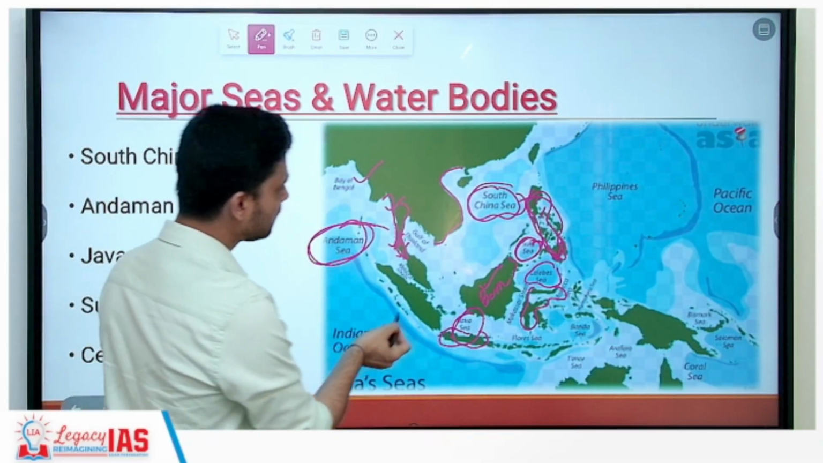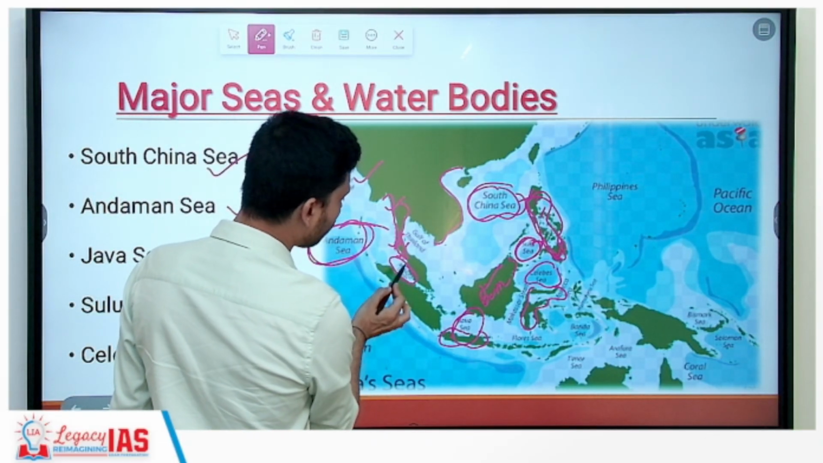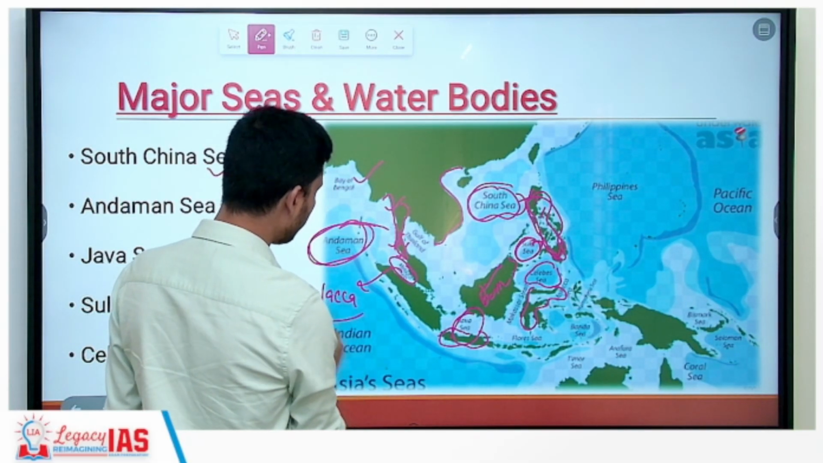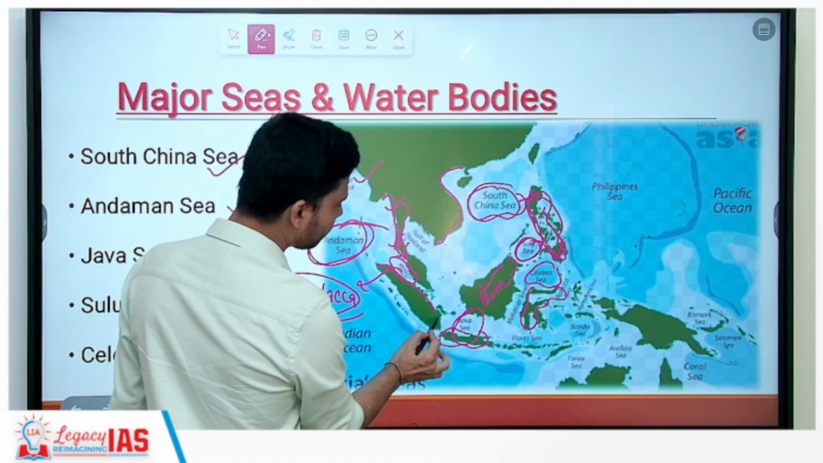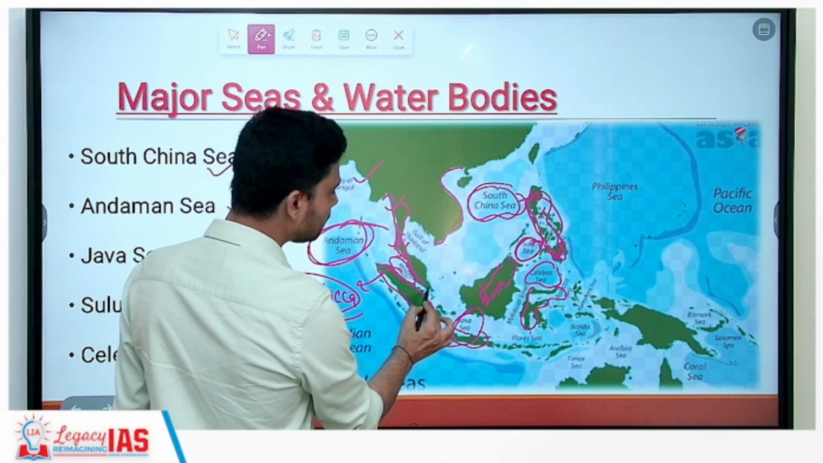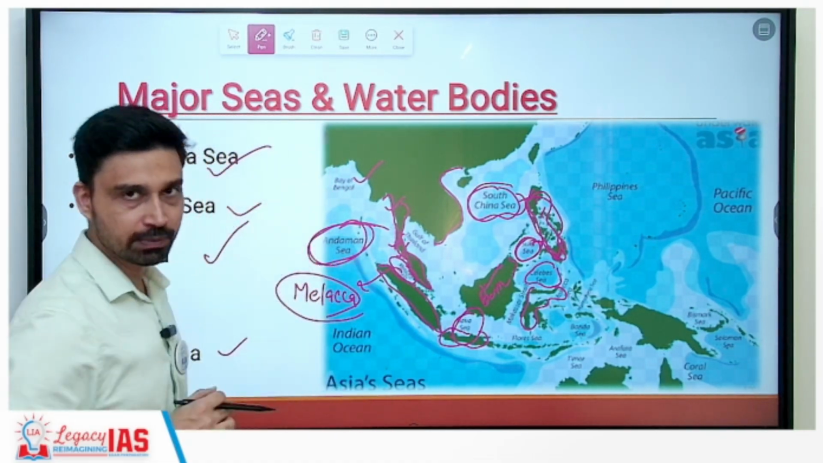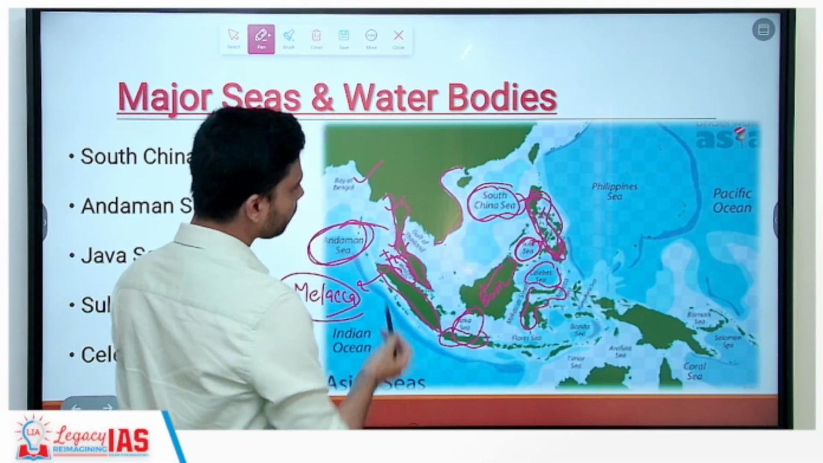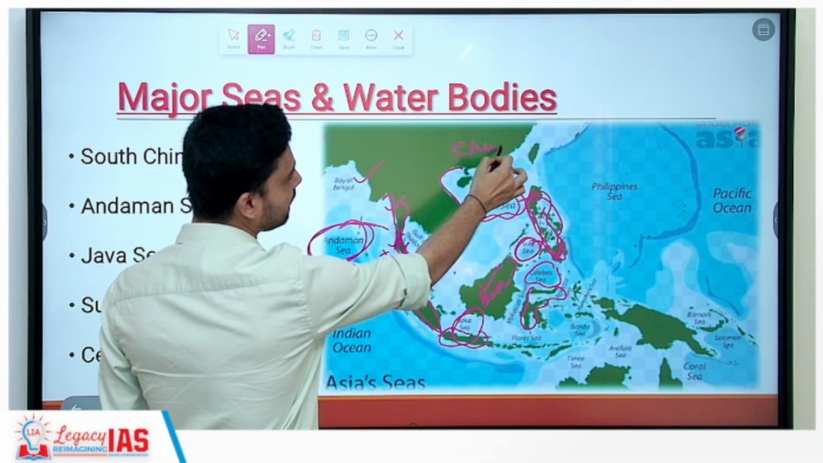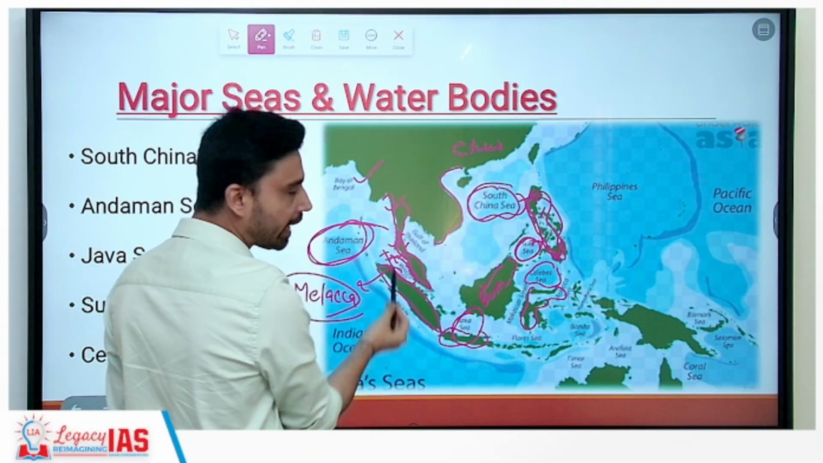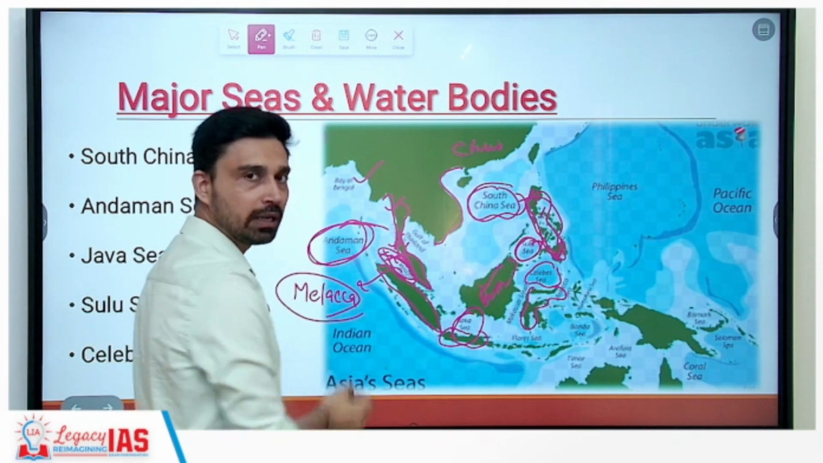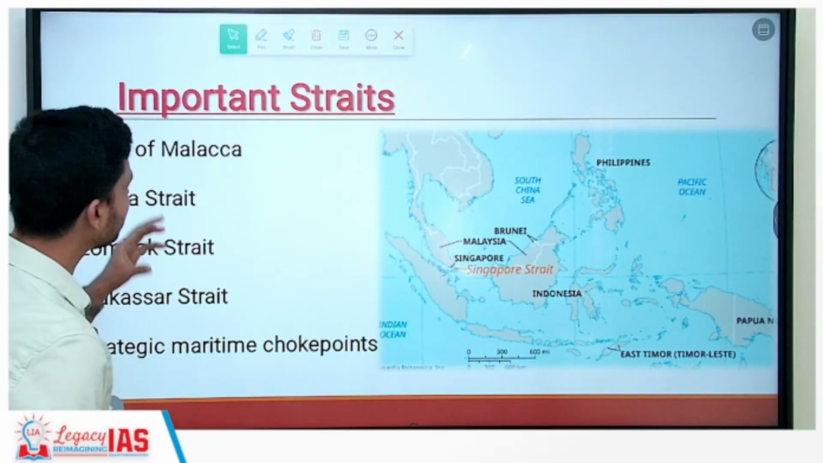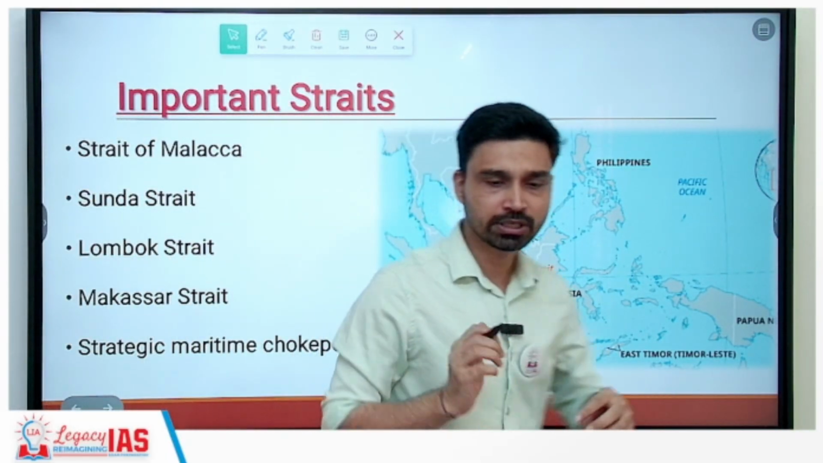Apart from that, several straits you will find here. One of the most notable is the Strait of Malacca. The Strait of Malacca is located between the Sumatra island of Indonesia and the Malay Peninsula, as we have discussed before. It is a very, very vital choke point and transit route, because from the perspective of China, the majority of China's trade passes through the Strait of Malacca, especially oil and natural gas based trade or commodity based trade.